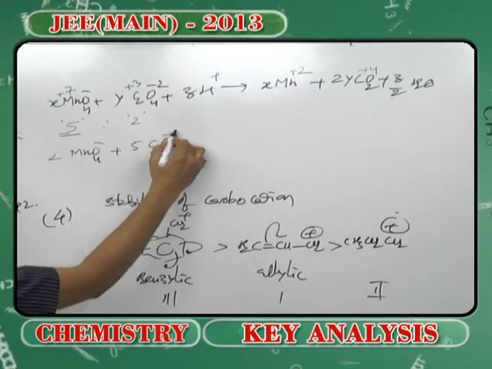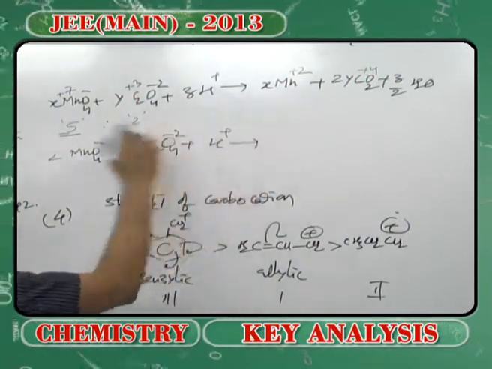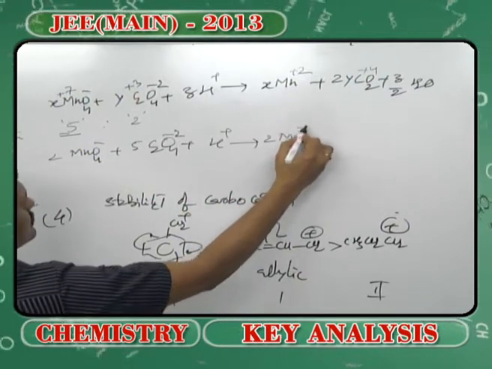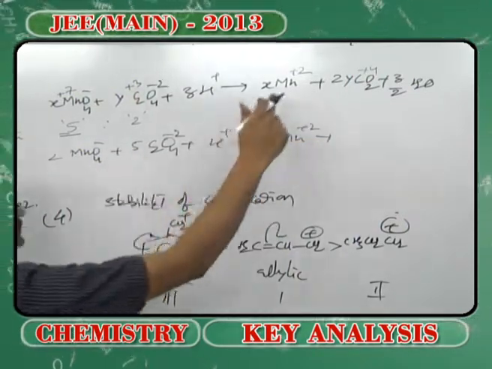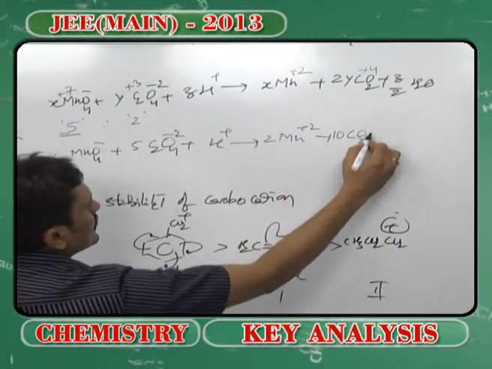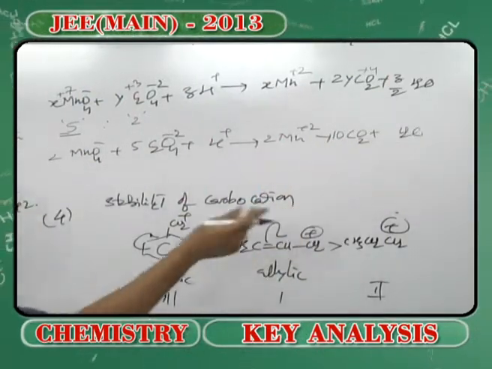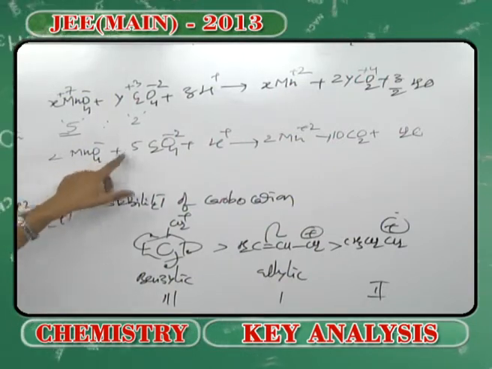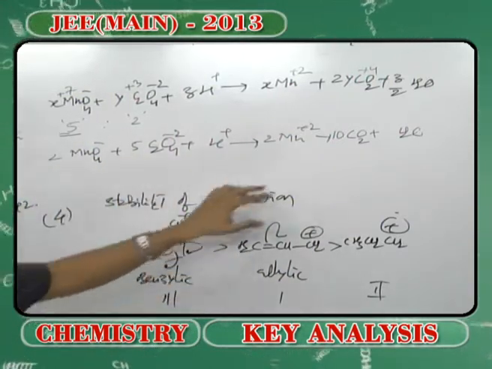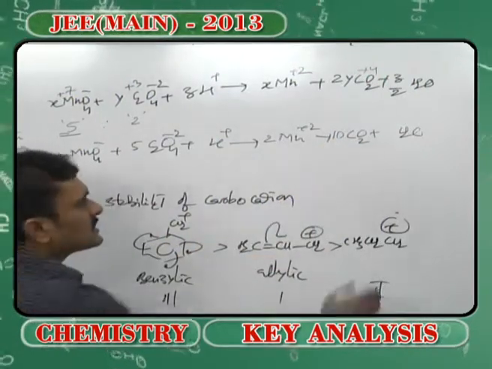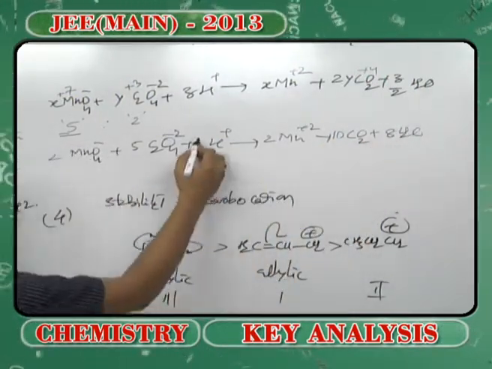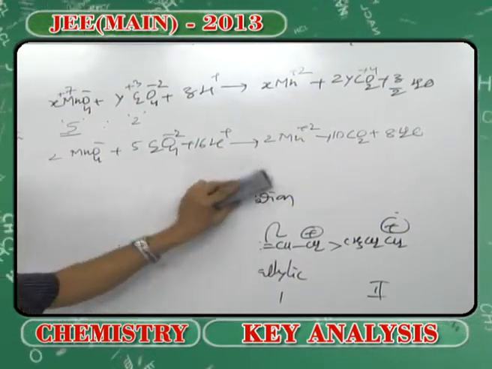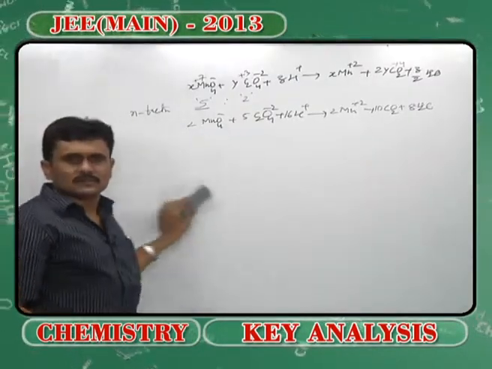Now, if you understand these two, you can write the others. I mean, you can see here clearly that you got the value of x, that is 2 Mn 2 plus. You got the value of y, 2 into y. And don't worry about this water element, because you will see clearly when you try to balance the oxygens. I am going to say 8 plus 20, 28 are present this side, whereas 20 are present this side. So, you will write 8 and 16 in order to balance this equation. So, you can see this is a balanced chemical equation, first year question.